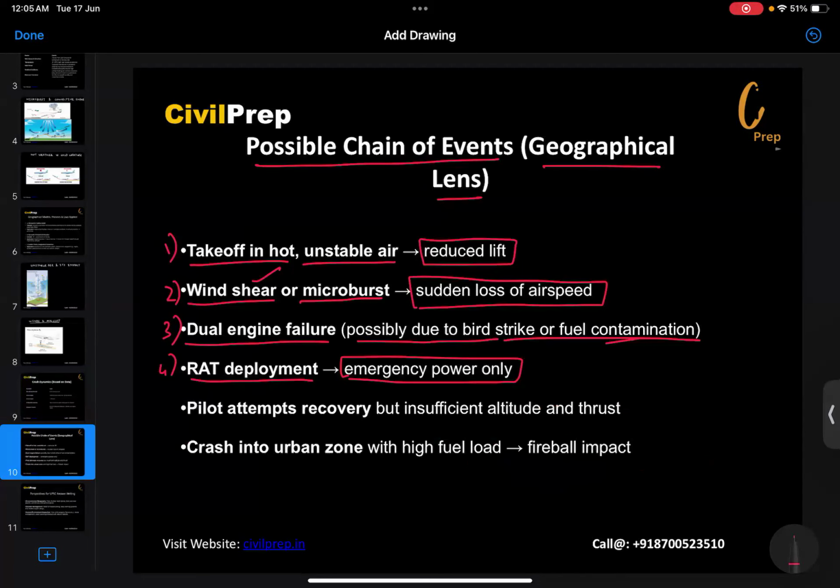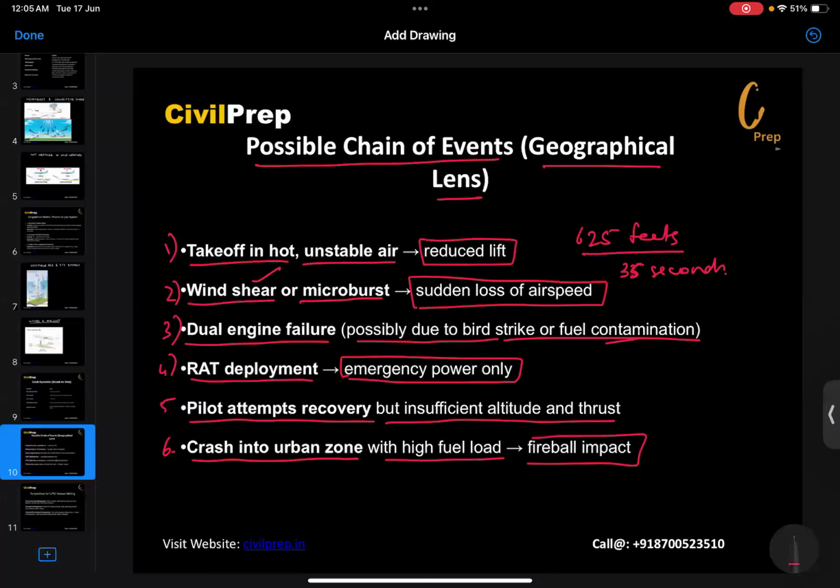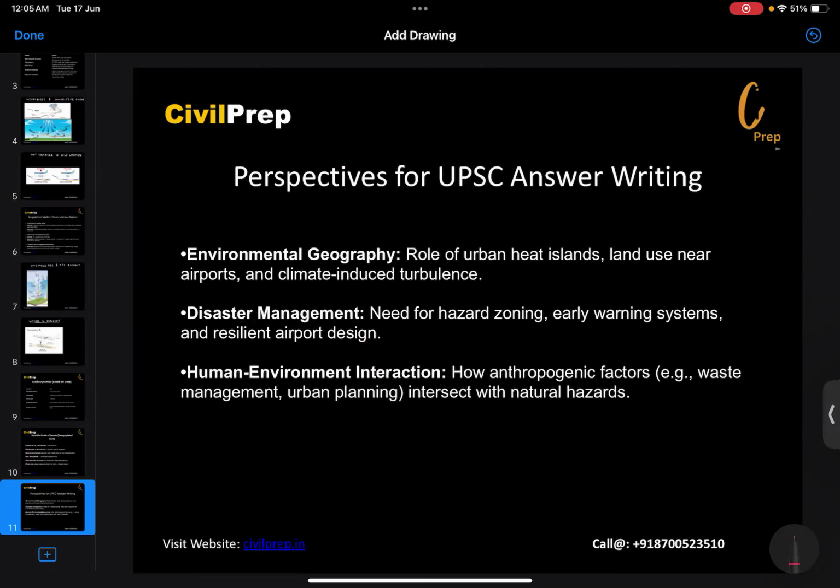Now number five condition, the pilots attempted recovery, but there was insufficient time and insufficient altitude. It was just 625 feet, and just 35 seconds since the takeoff. Number six, it crashed into the urban zone with high fuel loaded, resulting in the fireball impact. So this is the chain of reaction we can see here.